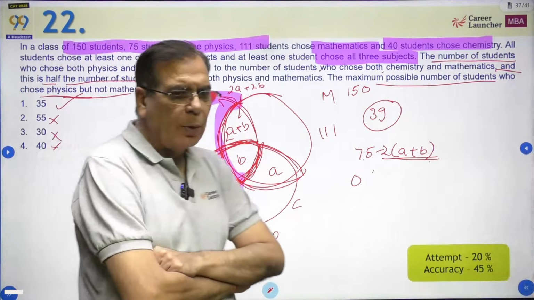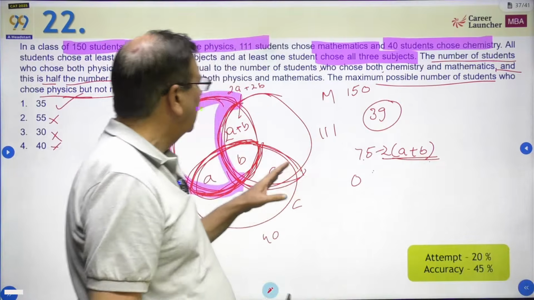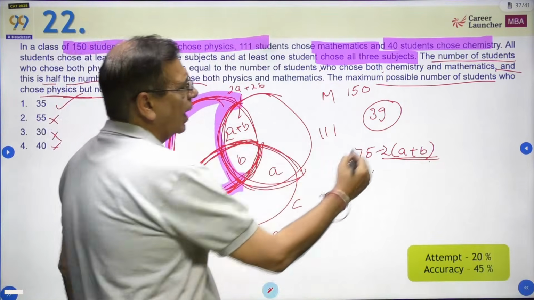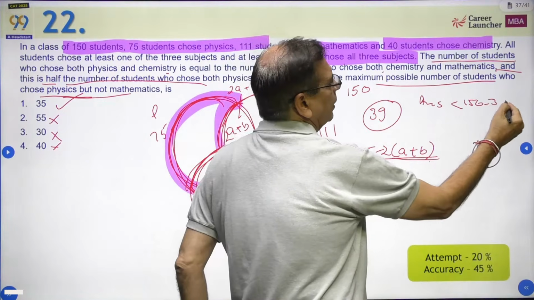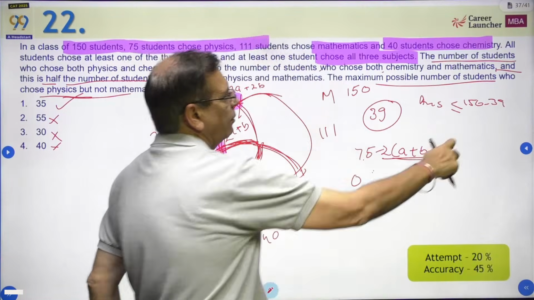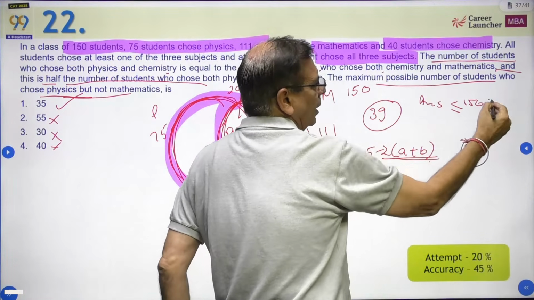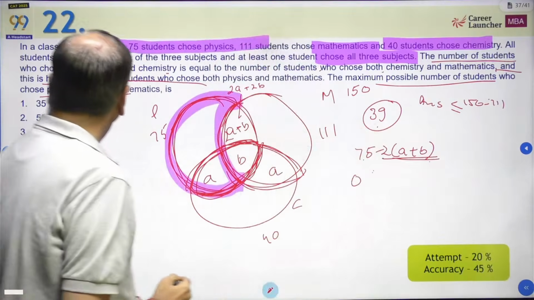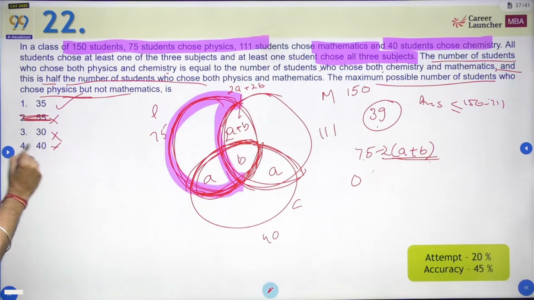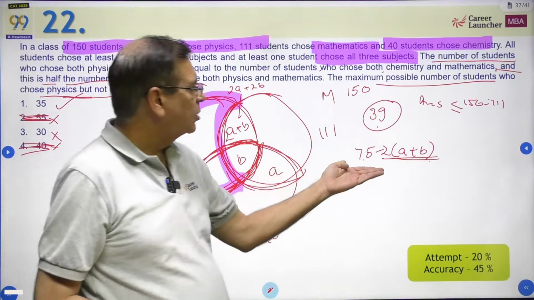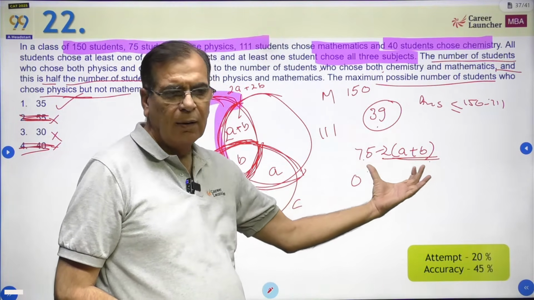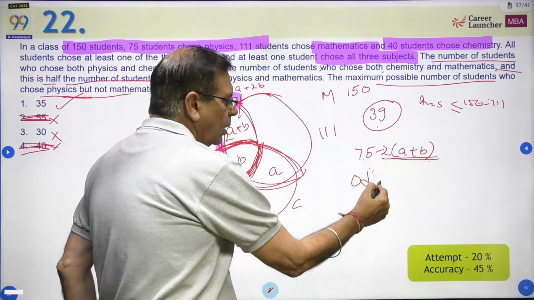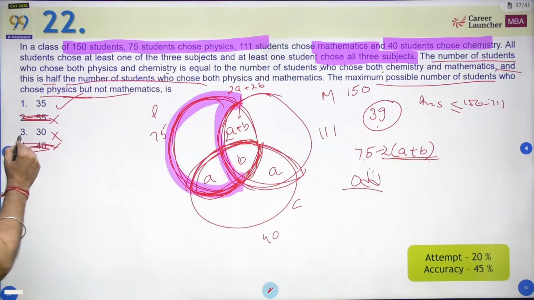Okay, now this is the importance of looking at the choices. A simple thing called ki 150, my answer has to be less than equal to 150 minus 111. 39 से कम होना चाहिए. Two choices go away. And the second part is the answer has to be 75 minus twice of a plus b. So this is odd minus even. The answer has to be an odd number. If the answer has to be odd number, 30 cannot be the answer. एक choice बची, mark करो, आगे चलो.